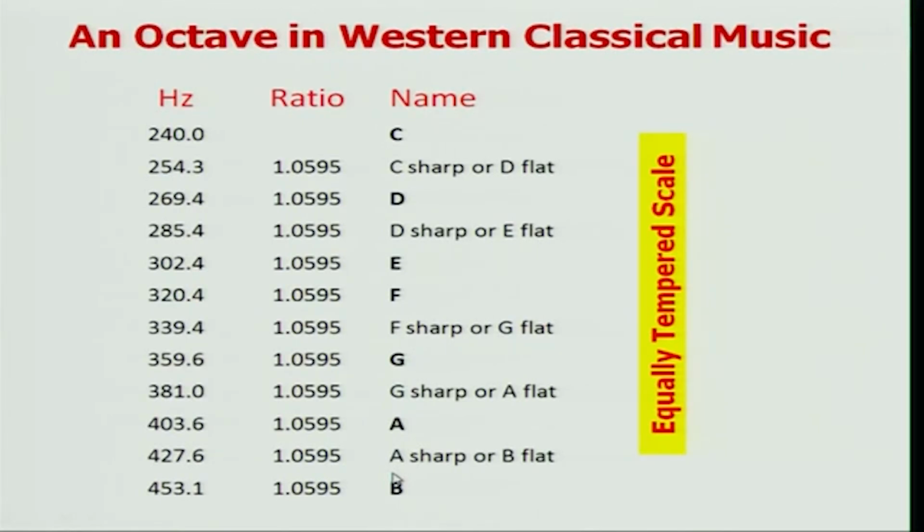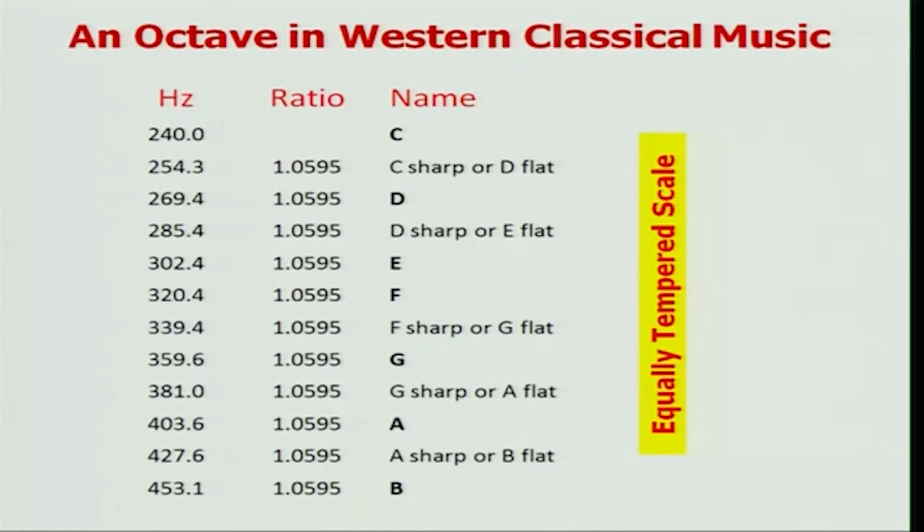And then when you look at the ratios of adjacent frequencies, between C and C sharp it's 1.0595. Between C sharp and D, it's again 1.0595, and so on and so forth. And if you multiply all these factors, 1.0595, by itself the required number of times, essentially you will get a factor of 2.